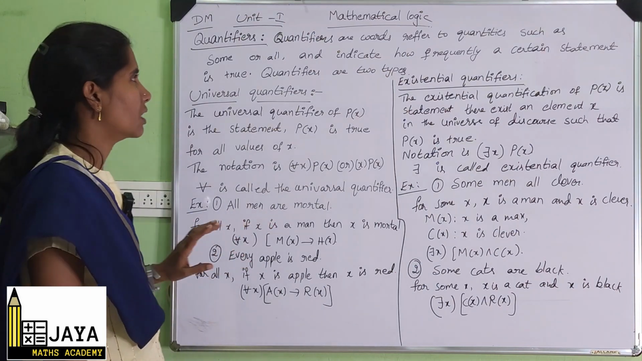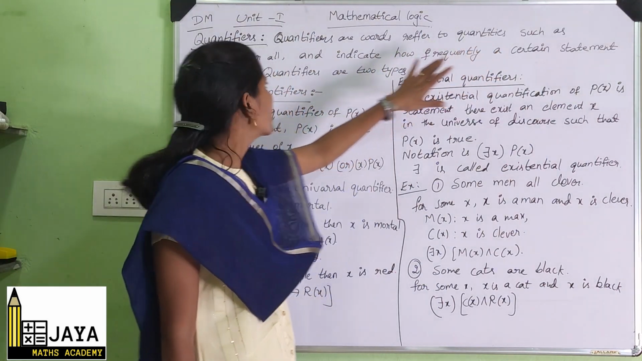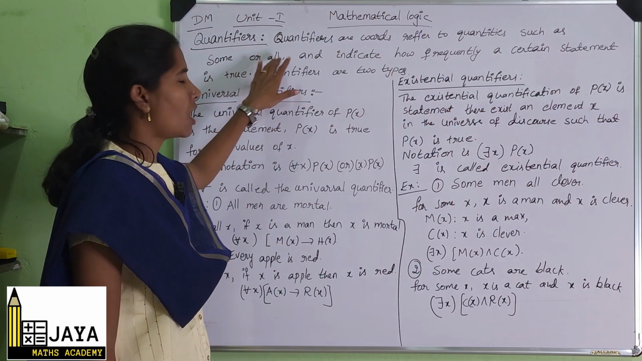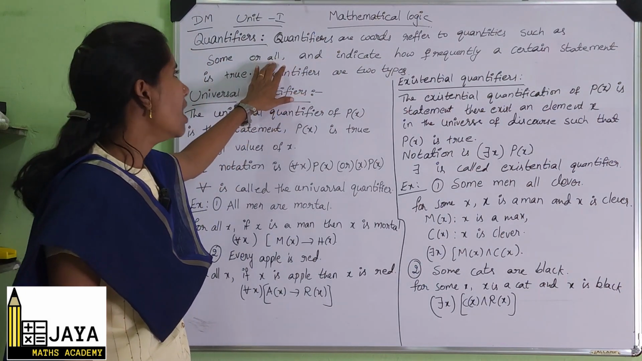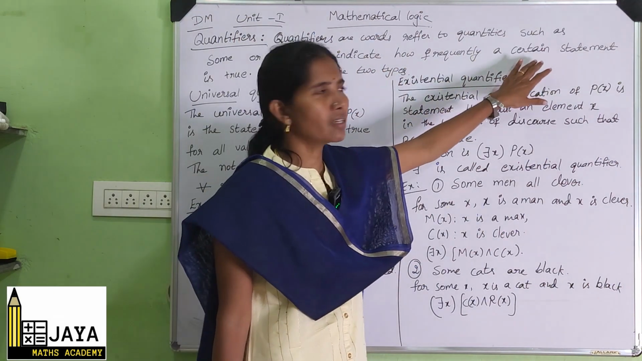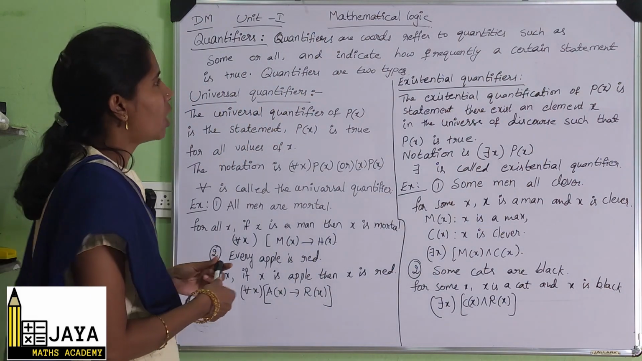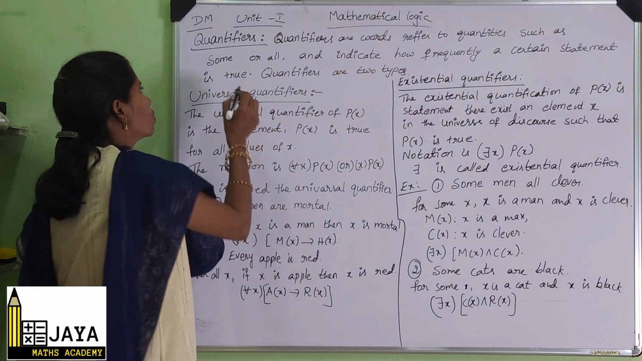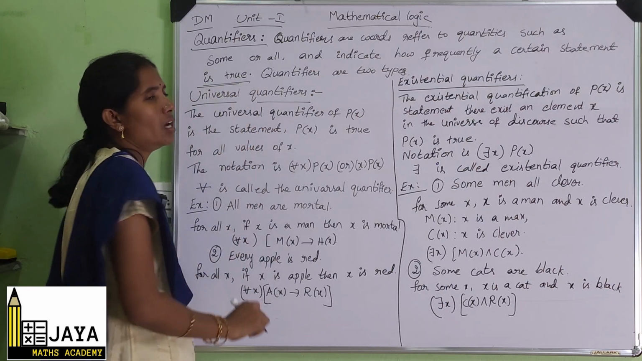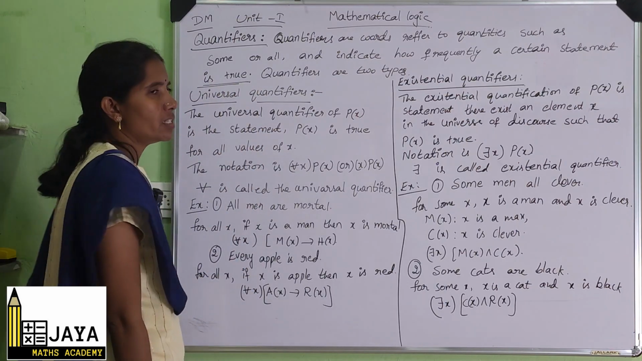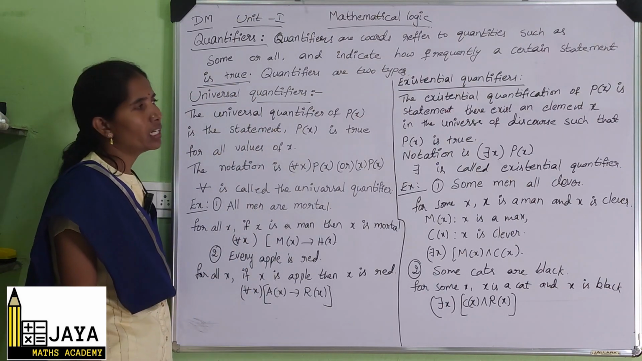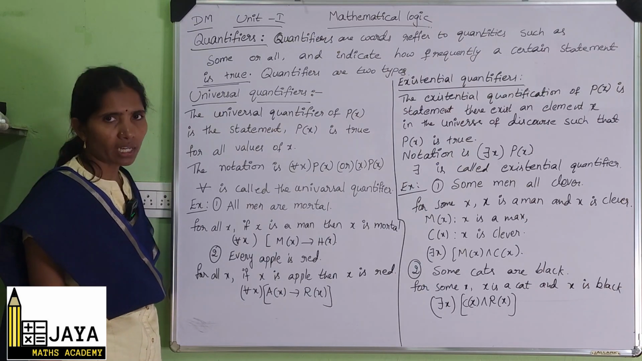A quantifier refers to quantities such as some or all, and indicates how frequently a certain statement is true or false. So, how frequently it is true is called the quantifier. Quantifiers are of two types: universal quantifiers and existential quantifiers.